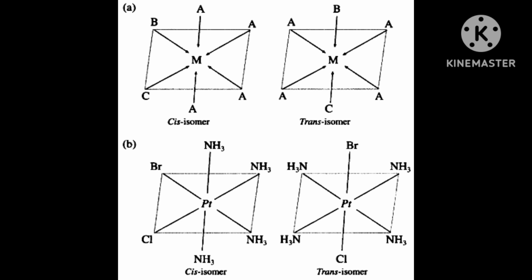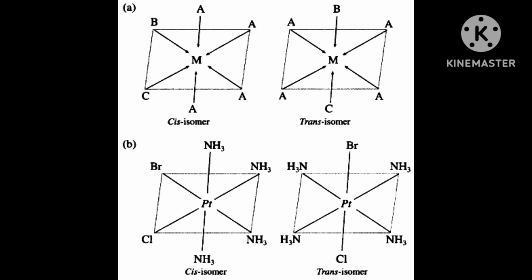Total 4 ligands: X2 and L2. X is a ligand, L is also a ligand, and the total is 4. M is the central metal ion. Then MX2L2 will show the square planar complex, and its formula will be MX2L2.